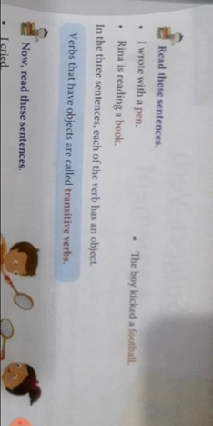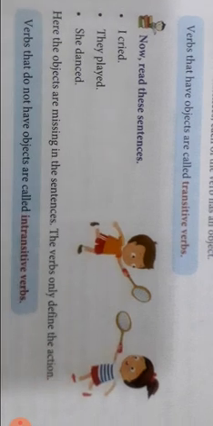Next, intransitive verbs. Verbs that do not have objects are called intransitive verbs. They do not have objects, so they are called intransitive. I cried. Is there any object after that? No. They played what? Nothing. They only played. What? Nothing is shown. She danced. Where? Nothing is shown. Only she danced. Here the objects are missing in the sentences.